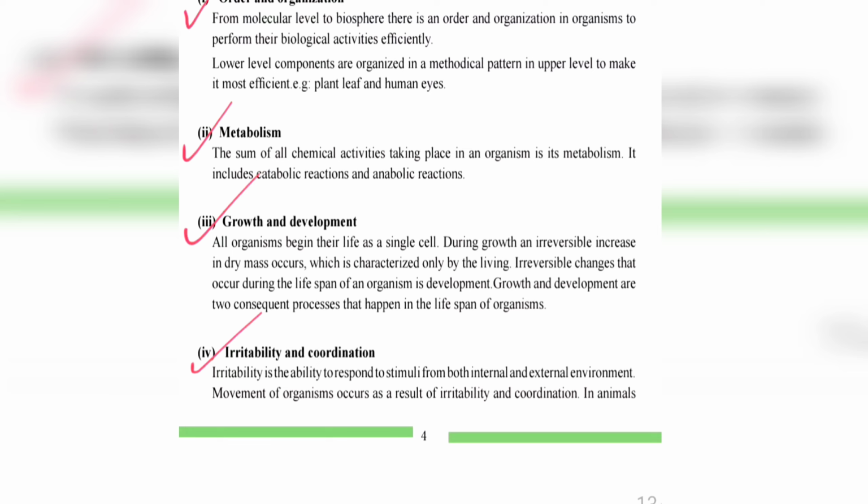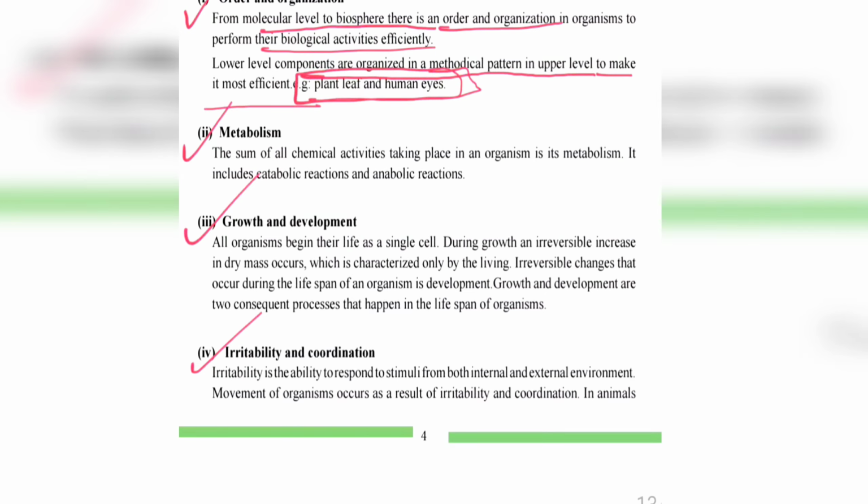Okay, so order and organization: from the molecular level to the biosphere, there is a particular order to perform biological activities efficiently. Lower level components are organized in methodical patterns at upper levels to make it more efficient, like a plant's leaf and the human eye.